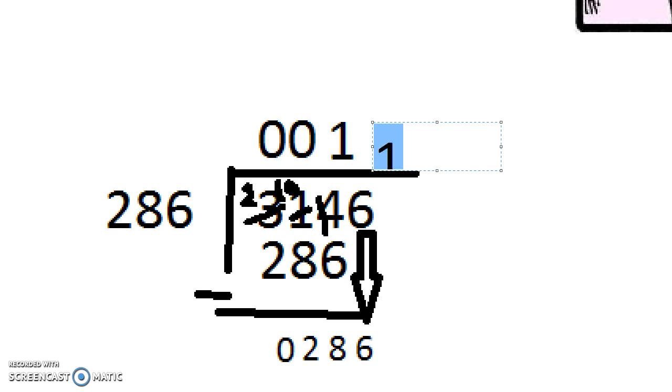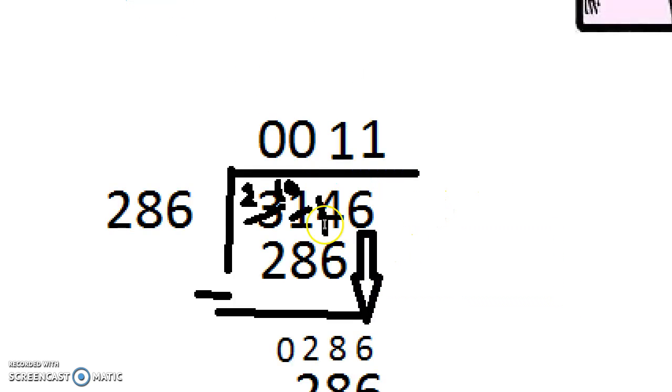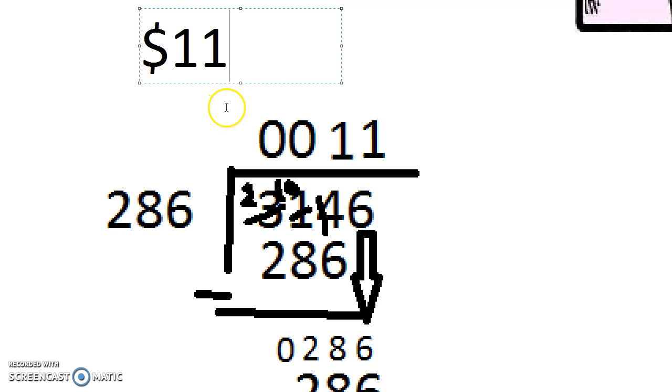Let me change this back to normal size. So 286 times 1 equals 286. Going off my page here. Let me fix that for you guys. 286 minus 286 equals 0. So that, my friends, is the end of our answer. So it's going to be 11. So what was the cost of one roll of wrapping paper? It's not just 11. It's $11, right?